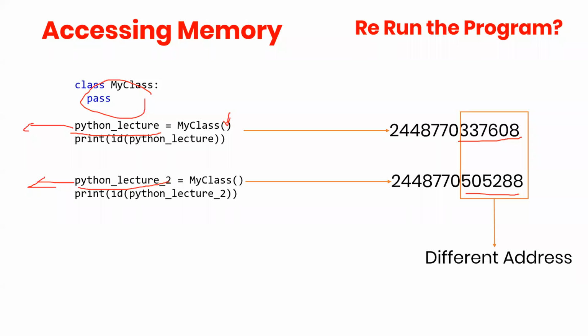Hold on for a minute. Does anyone have an issue understanding how memory and objects are accessed? We will discuss some more things on this as well. If not, I will move forward immediately because we don't have too much time.